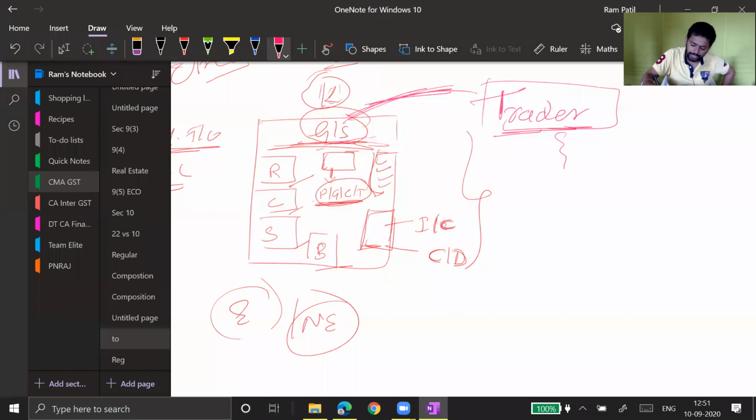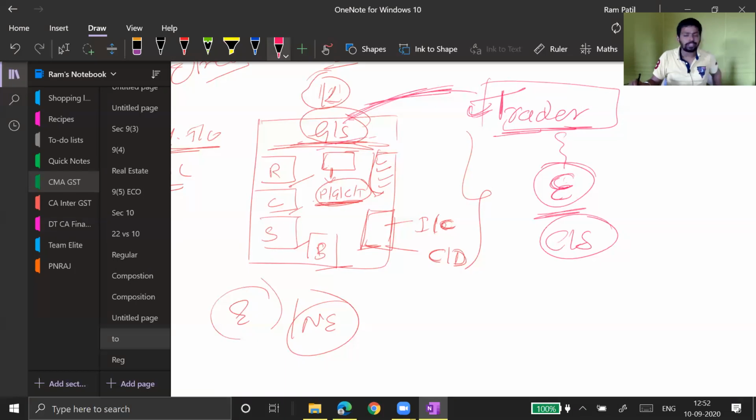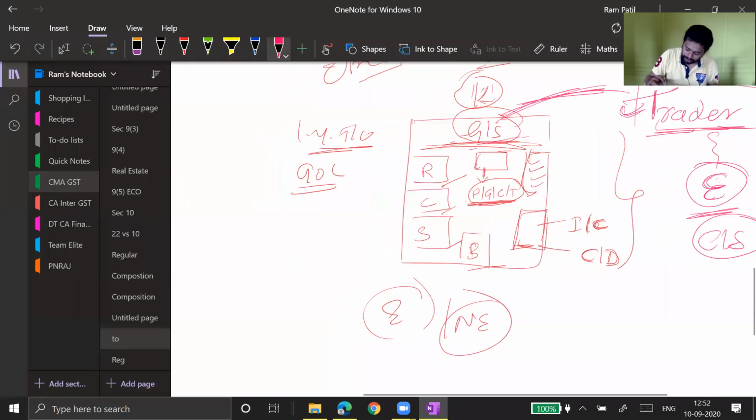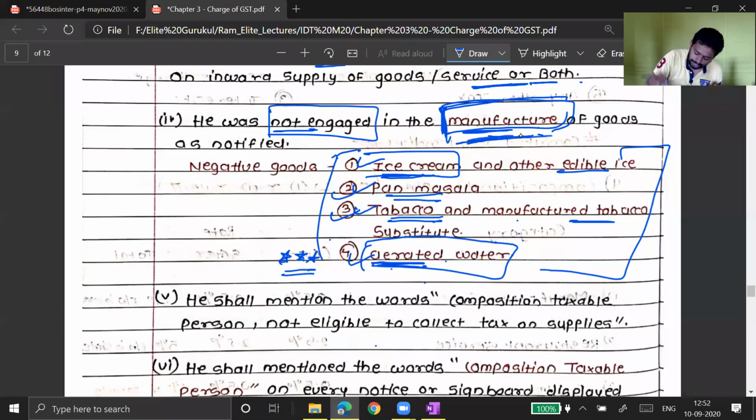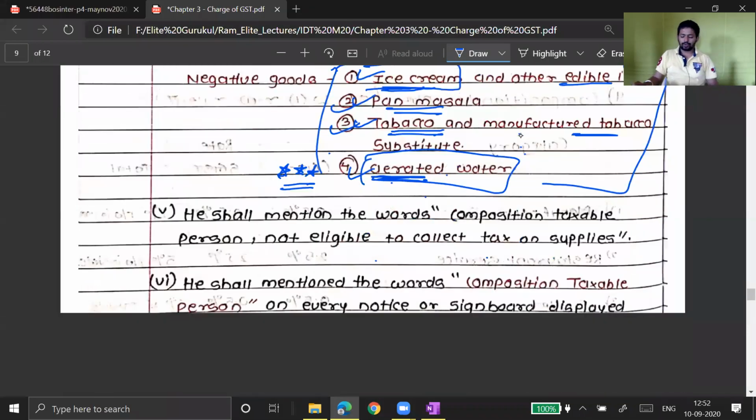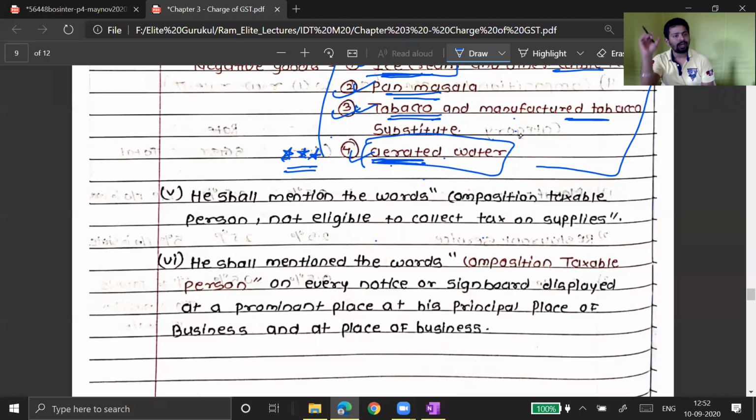So I'm going to tell you, he is eligible. He is eligible for composition scheme. Why? Because he is trading in these commodities. He is not manufacturing them. The condition is on manufacture. Is that simple? The condition is on manufacture. And just now I told you, a manufacturer is not eligible. A trader will be eligible for composition scheme.